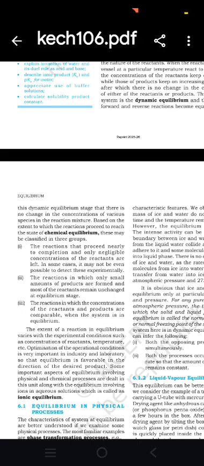It is due to this dynamic equilibrium stage that there is no change in the concentration of the various species in the reaction mixture. Based on the extent to which reactions proceed to reach the state of chemical equilibrium, these may be classified into three groups. First, the reactions that proceed nearly to completion, where only negligible concentrations of the reactants are left. In some cases, it may not even be possible to detect them experimentally.